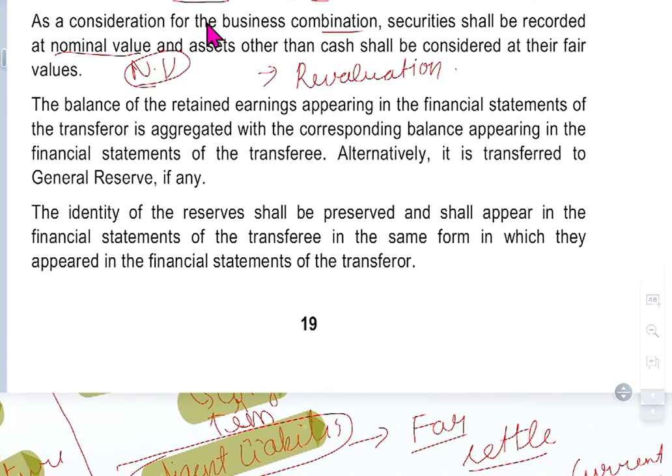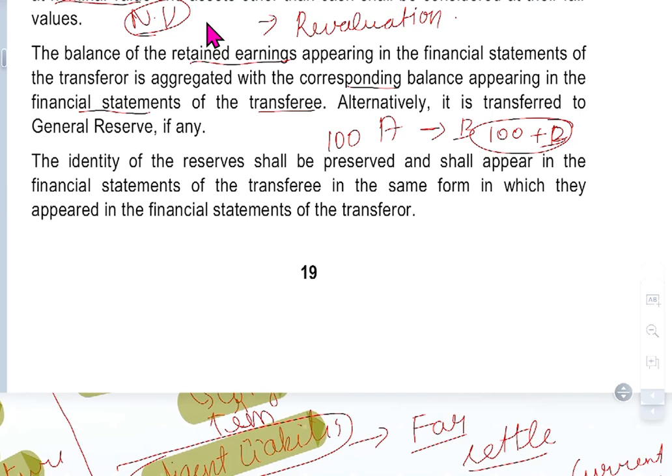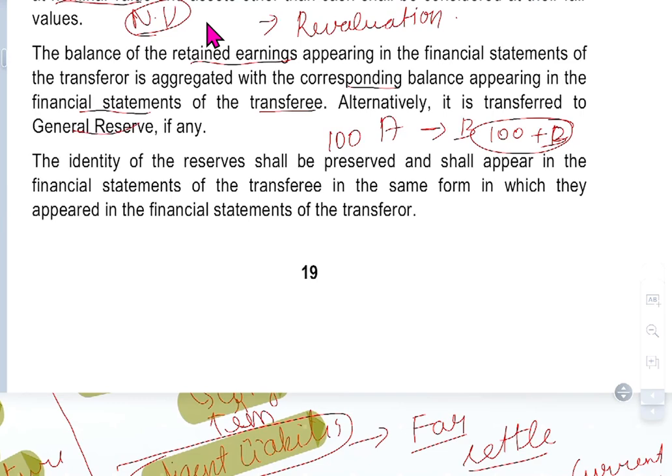The retained earnings appearing in the financial statements of the transferor is aggregated with the corresponding balance appearing in the financial statements of the transferee. So A and A became B. A has 100 crores now. After B, it should be 100 plus the B company, not more than that. Alternatively, it is transferred to the general reserve, if any. Sometimes they can transfer the revenue reserve to general reserve.